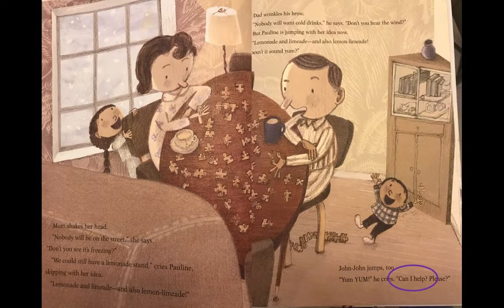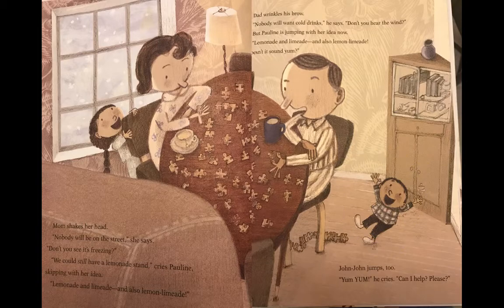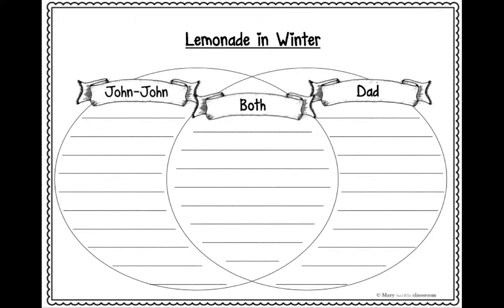Does Dad want to help? No, he thinks it's a bad idea, right? Here's John. Does he look excited or happy, or does he look mad? I think he looks like he's really happy about this idea.